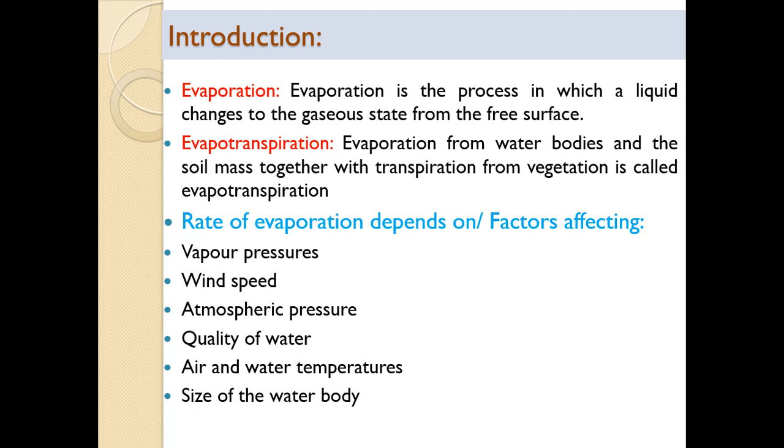Evaporation from water bodies and soil mass together with transpiration from vegetation is called as evapotranspiration. So evaporation from water surfaces as well as from soil mass along with transpiration from the vegetation, that is foliage of the vegetation, leaves of the vegetation, is called as evapotranspiration. In evaporation, water gets transferred into a gaseous state from the surfaces of the water bodies. In transpiration, water gets transferred into vapors from the leaves of the trees or foliage of the trees.